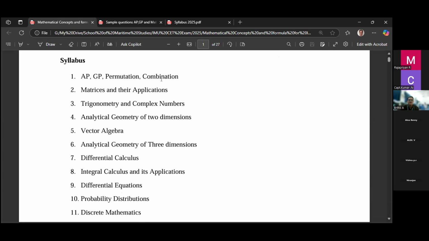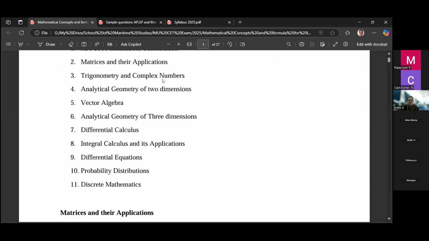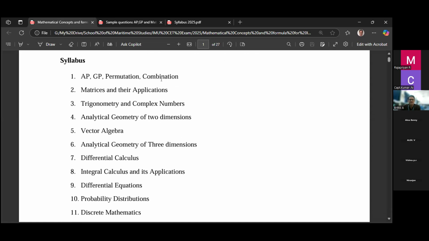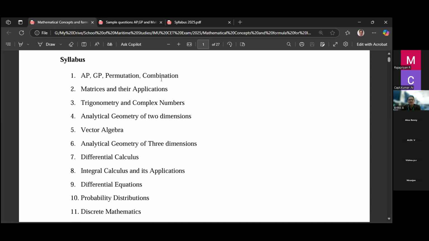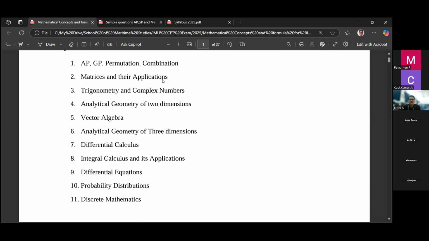Then vector algebra, analytical geometry of 3 dimensions. Then differential calculus, integral calculus and its applications, differential equations, probability distribution and discrete mathematics. So this is the syllabus, a combination of both state board and CBSE, right?